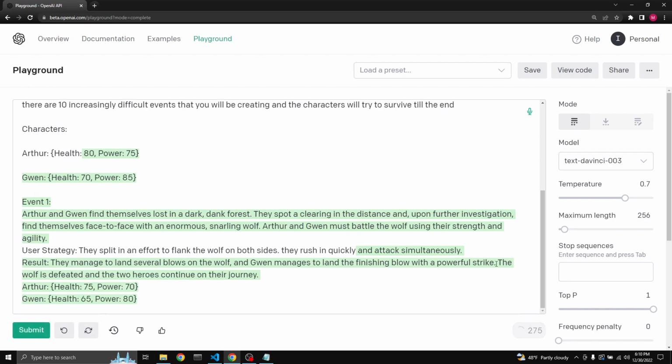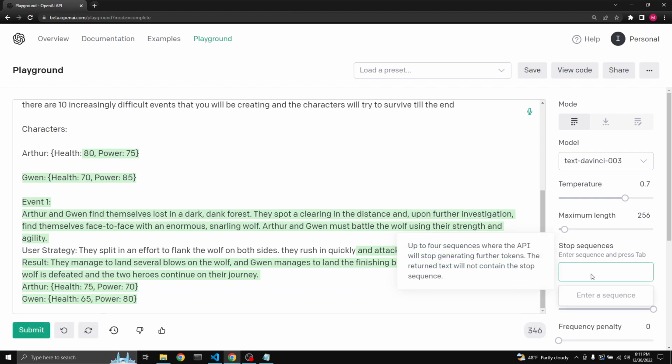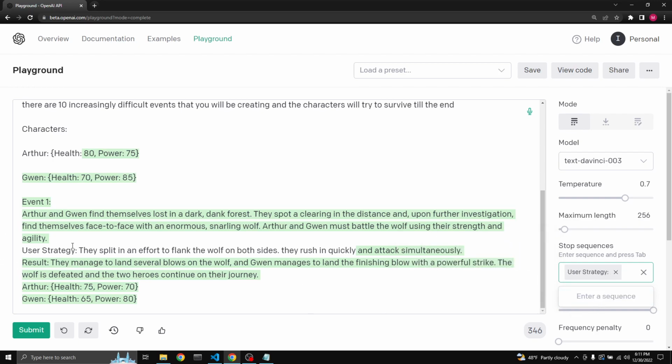Also, if you notice the stop sequence, I'll put here user strategy as a stop sequence. This way, each time it comes to user strategy, it'll stop. That's what the stop sequence is. You can read it right here. And I will be able to enter what we want to happen.